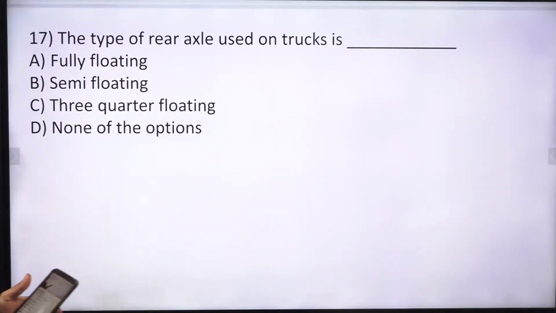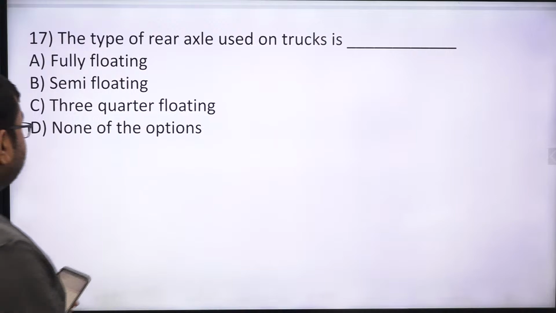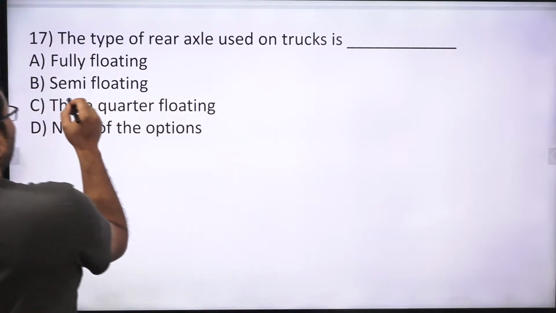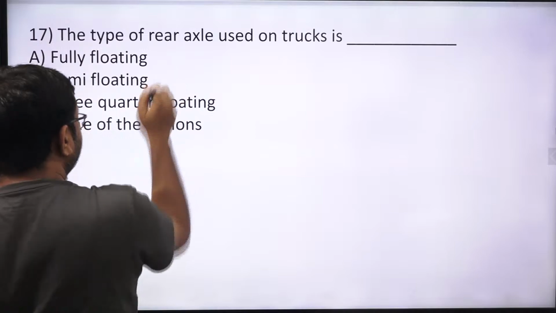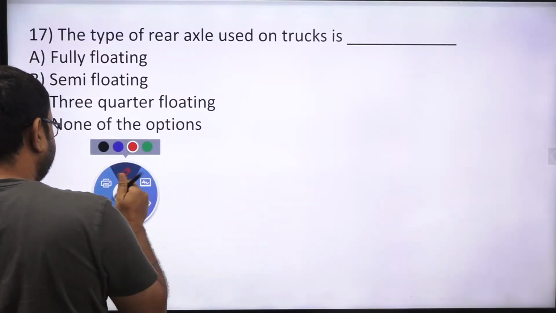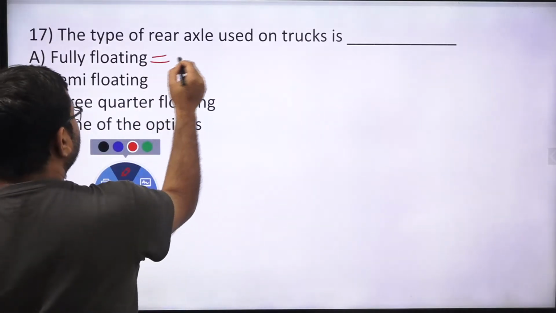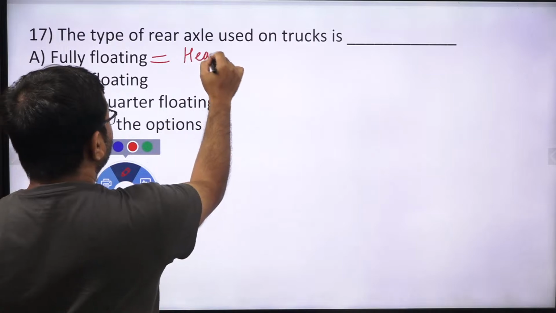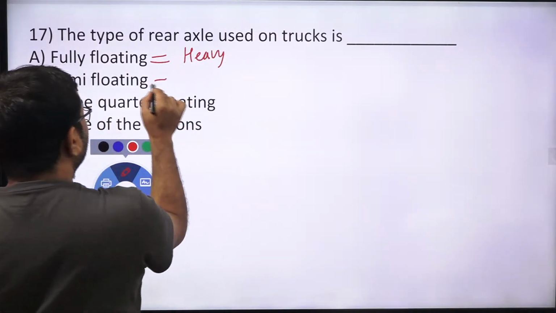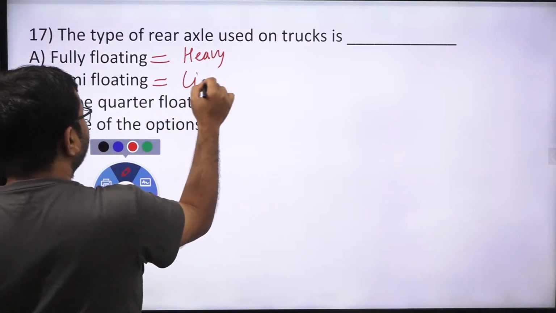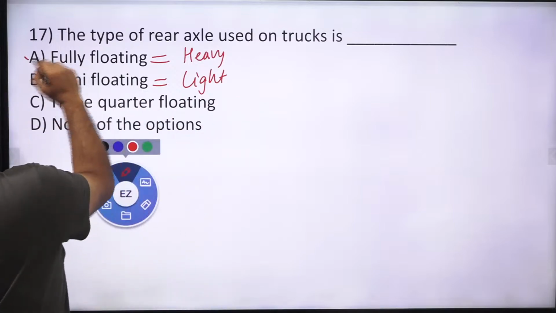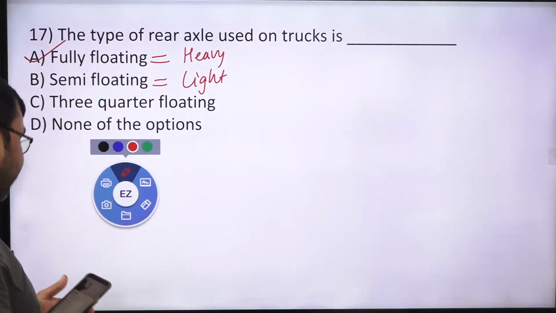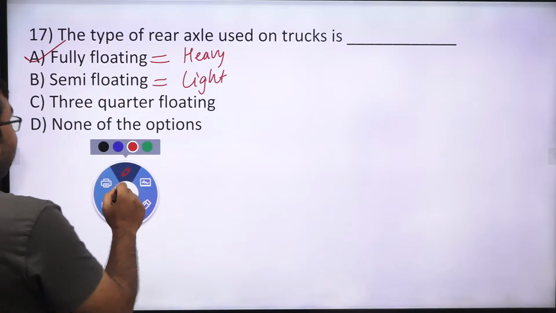Okay, what about this? The type of rear axle used on trucks is. So you just remember, the fully floating type rear axle is used in heavy vehicles, and this is used in light vehicles. Yes or no? Correct? So for this question, the correct answer is fully floating in nature. Correct?